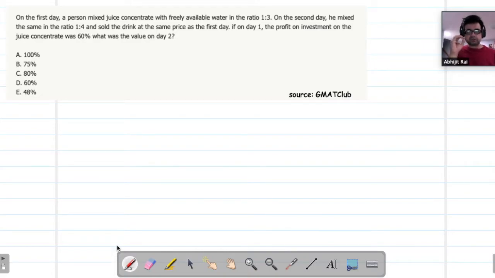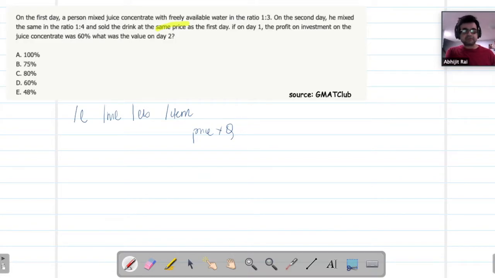So let's just talk about price for a second. Cost price or selling price. Price is always per quantity. It's based on a quantity. So you would say, per liter, per milliliter, per pound, per item. Price is always related to a quantity. Total price is price multiplied by quantity. So when they are saying we sold the drink at the same price, you have to assume that they're talking about same price per ml or per liter. And that's how we will solve this problem.